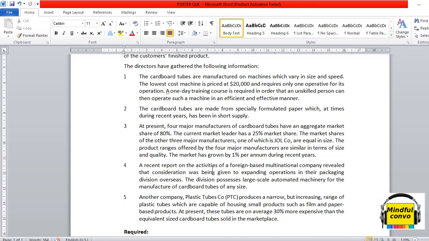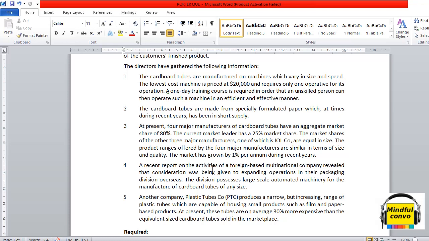Now the fourth point is, a recent report on the activities of a foreign-based multinational company revealed that consideration was being given to expanding operations in their packaging division overseas. The division possesses large-scale automated machinery for the manufacture of cardboard tubes of any size.